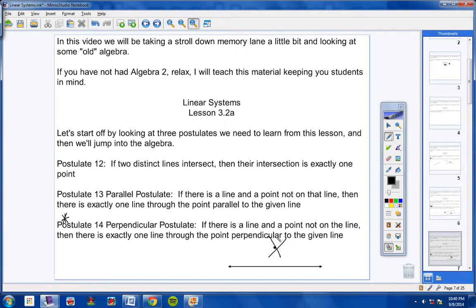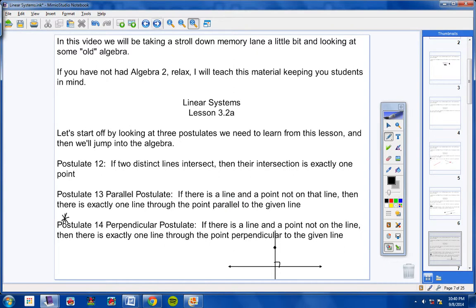Well, you're like, well, I can draw a bunch of them, Mr. Arrow. Yeah, that's true. But how many lines can you draw through that point that are perpendicular to this line right here? Only one. And that's all that postulate is saying. If you have a line and a point not on that line, there is only one line that can be drawn that's perpendicular to that given line. Okay? And that's pretty much common sense. So know these three postulates. Hopefully you took really good notes on those.